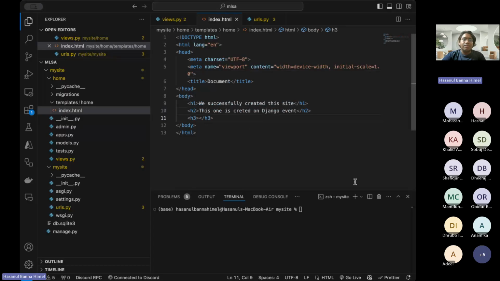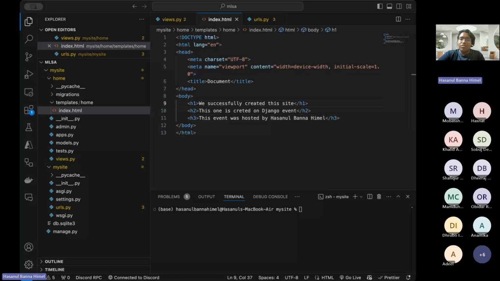Let's say this event was hosted by Hassan Ibana. Okay, so we created a boilerplate for our HTML file.